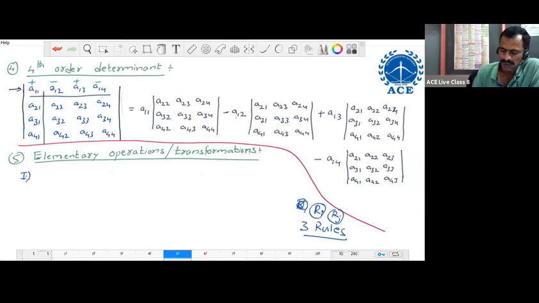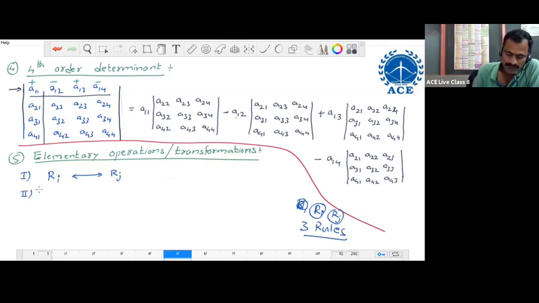The first elementary operation is interchange of any two rows. That is, we can interchange any two rows in a determinant or in a matrix. The interchange of two rows is the first rule. If you want to interchange the ith row and jth row, that is written like this: Ri two-sided arrow Rj. This is the interchange of two rows. If you want to interchange any two rows, we write like this.